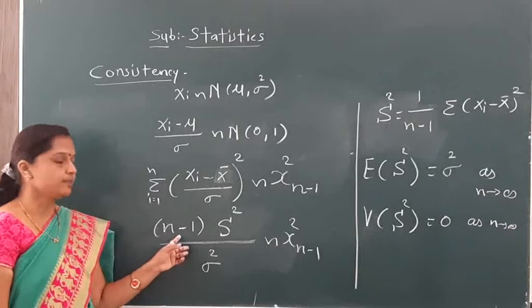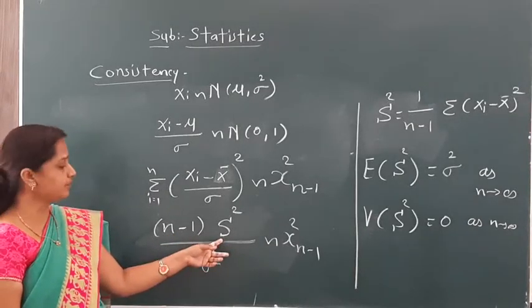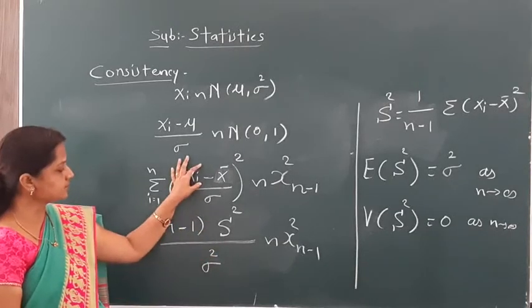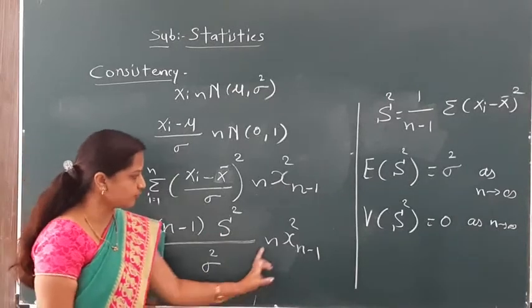In the last lecture we replaced this term by n into small s square because that was the sample variance. Now we start with the sample mean square, so we replace this term by (n minus 1) s square divided by sigma square, which follows